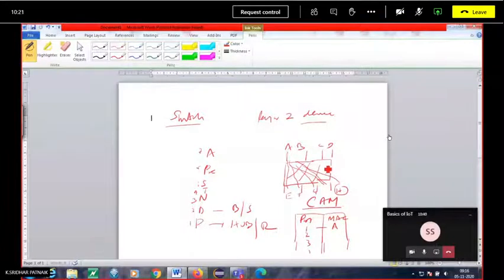Similarly, when another machine wants to communicate, the first time the broadcast will be there. Then it goes for a unicast and multicast. So first time it goes for broadcast because there is no information in this CAM table. By broadcasting, all the information will be filled here, and the next time it goes for either a unicast or a multicast. If at a time A wants to send a message to all these 4 machines, then we go for multicast. And we have a dedicated connection from one machine to all other machines.